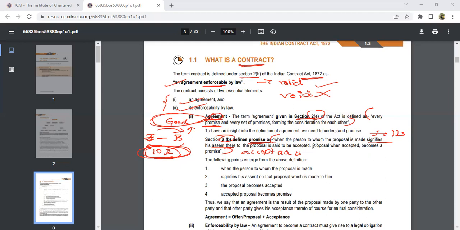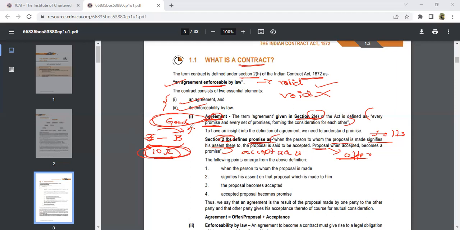Here you got one word called proposal. Proposal is nothing but an offer. An offer can also be called a proposal. Take the same example: here A is making a proposal to B, that means he's selling his goods and services. A is going to give an offer to B, and B tells that he will be accepting the goods.